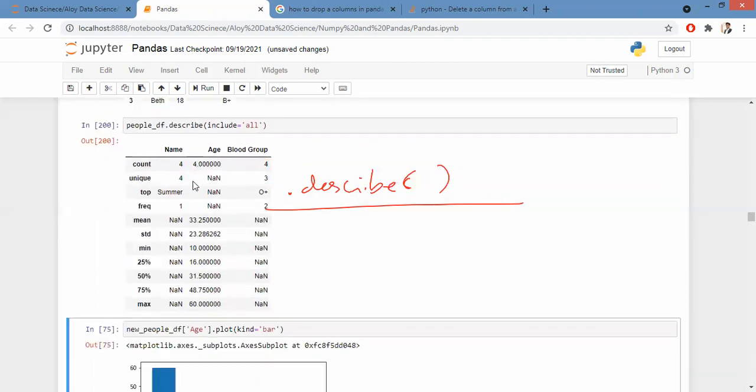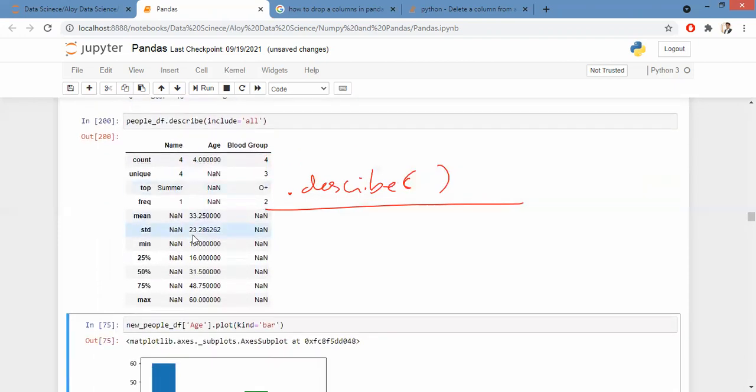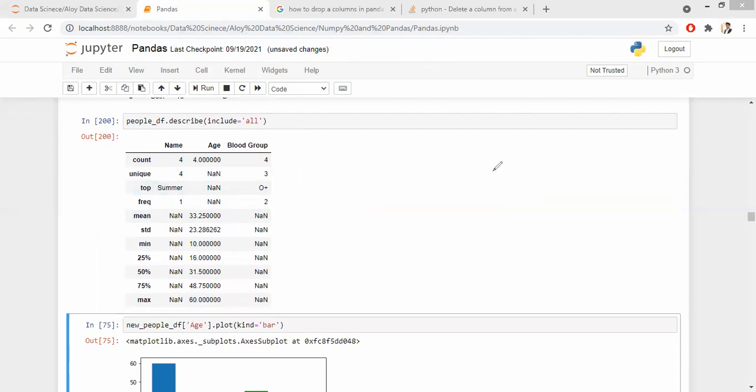You have 2 categorical columns, and all the details of categorical columns have been mentioned here. Your count, your unique, your top, frequency. This is on your categorical.